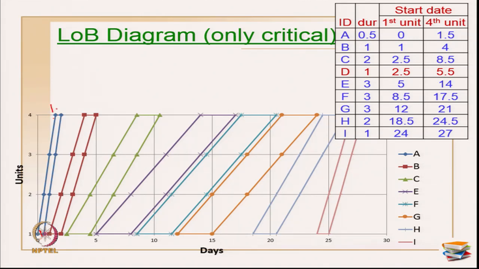Now, what about the finish of activity A first unit? That will be 0 plus 0.5 adding up the duration. So, that is 0.5 here, 1.5 plus 0.5, this is now 2. Now you got all the 4 points, so you can just plot the activity A.